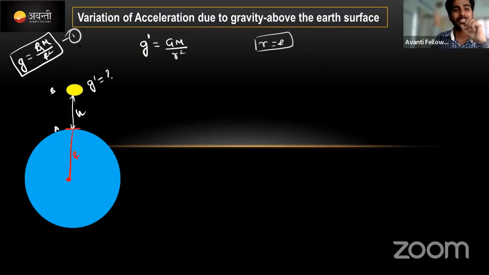Now this r value is the distance of this object, small m, from the center of the earth. We call this distance r. From where to where? From the center to the point of the object we are considering. Clear? Here the value of r is the radius of the earth plus the height above the earth surface.